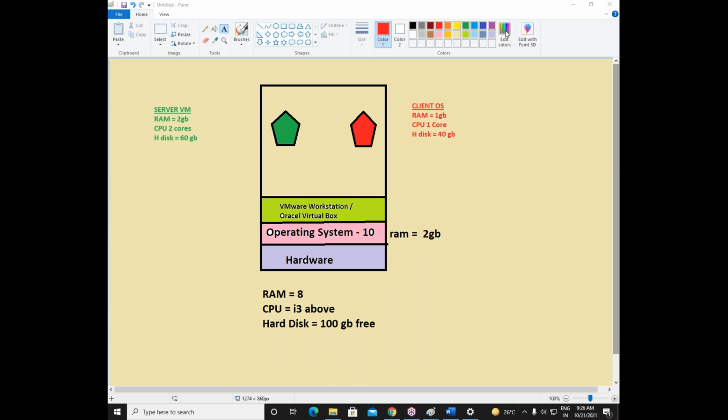Tomorrow when we come, we will see how to create a virtual machine again in more detail, and how to install the operating system in that virtual machine. All these things we will see tomorrow. It will take one more class for us.